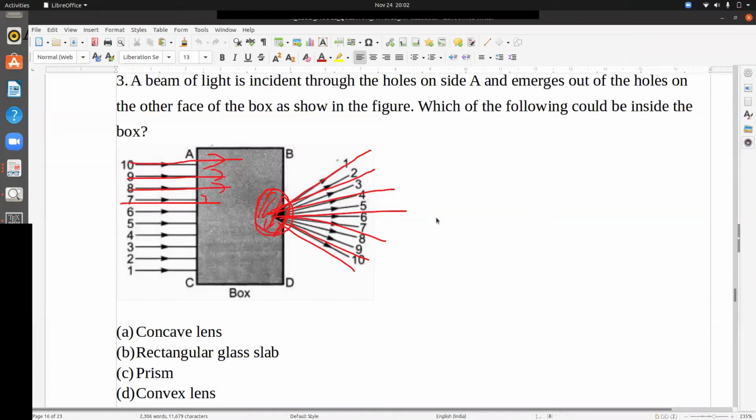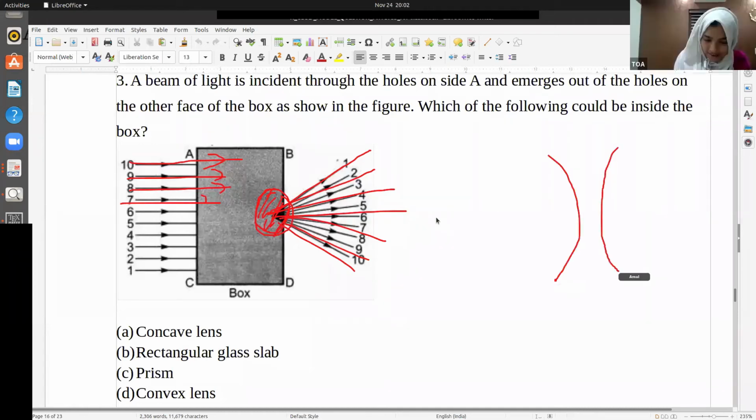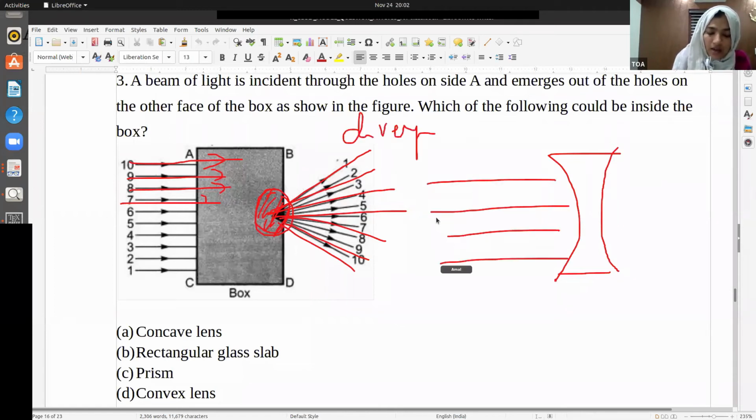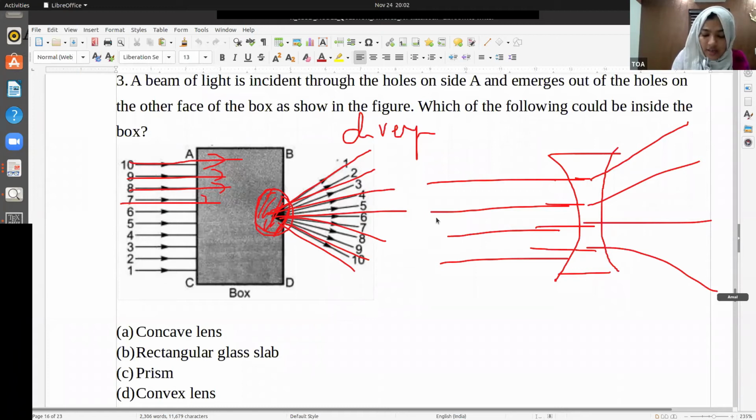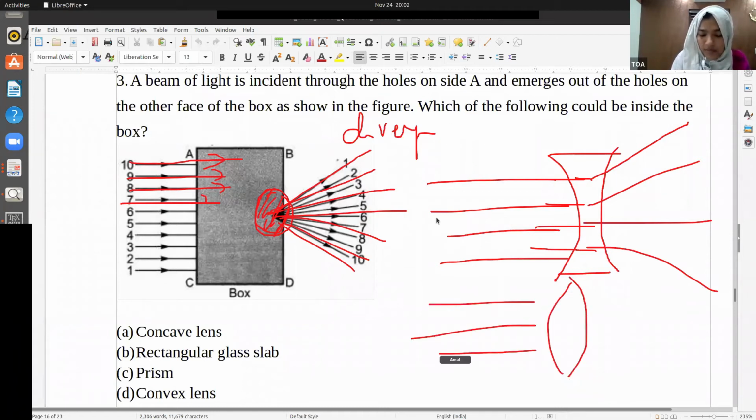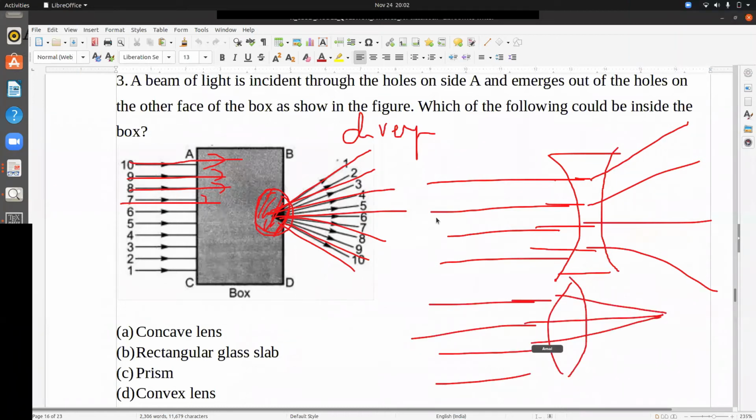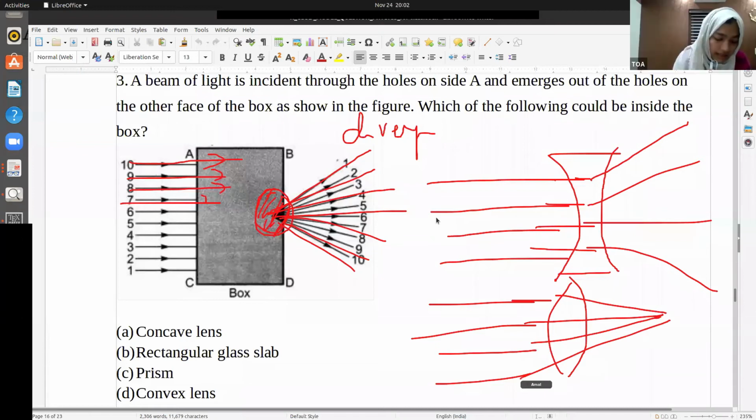Concave lens. Convex lens or diverging. What is happening here? The parallel beams are diverging, right? So when parallel beams are incident on a concave lens, what happens? It gets diverged. If it is a convex lens, parallel beams come, what happens? It gets converged. So what is happening here? What is here is a concave lens. Understood?